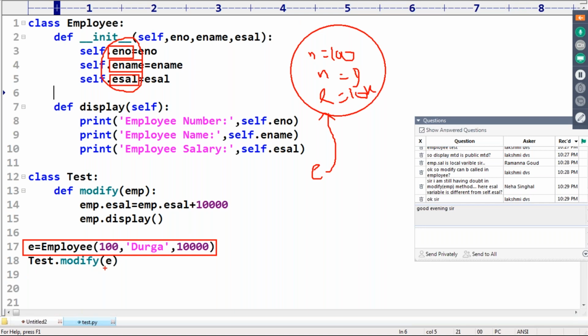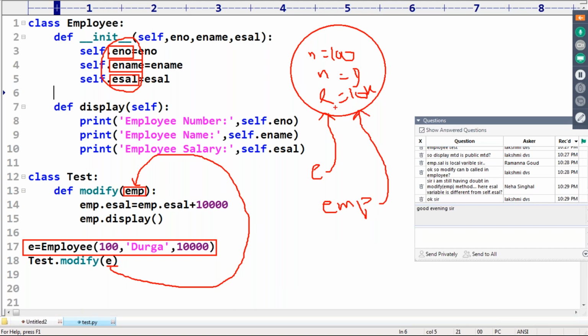Now, whenever we are passing e, this e is coming to emp. Another reference variable will be assigned to this employee object. It is the local reference variable assigned to this employee object. Now emp.esal, increase it by another 10,000.